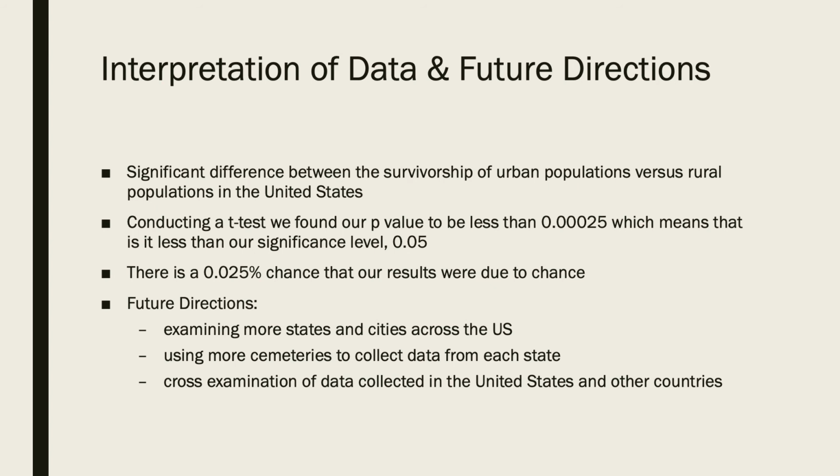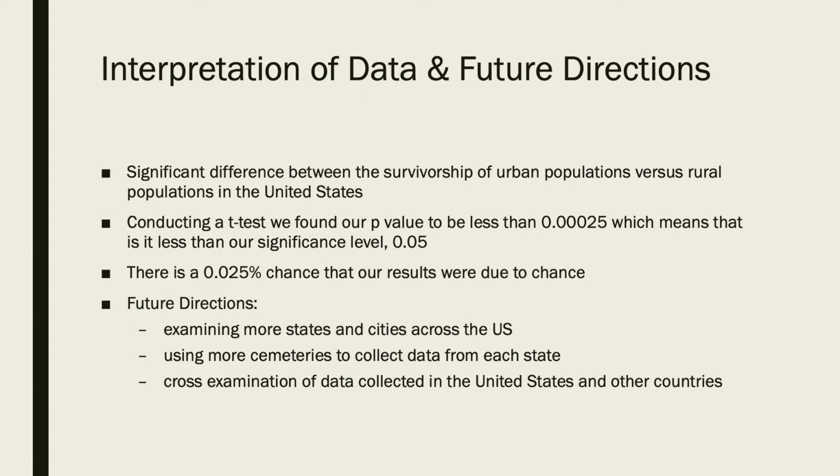Using this value, we were able to reject the null hypothesis and accept the hypothesis that there is a significant difference between the survivorship of the two groups that we study, meaning there is a 0.025% probability that our results were due to chance, which is a pretty low number and is very reassuring.